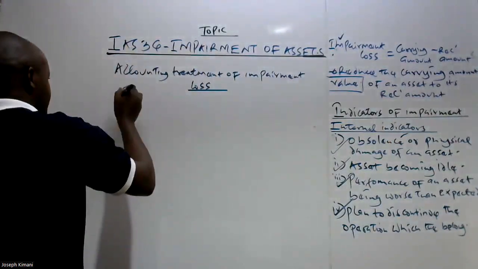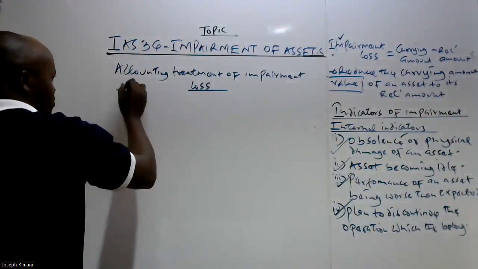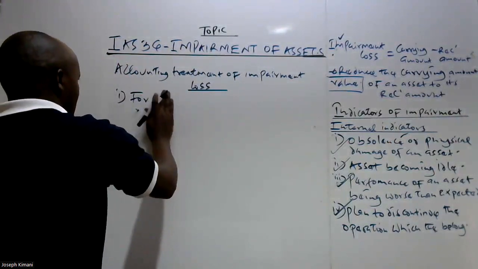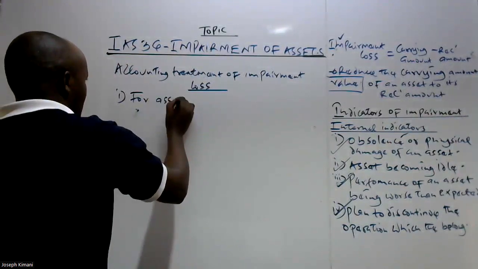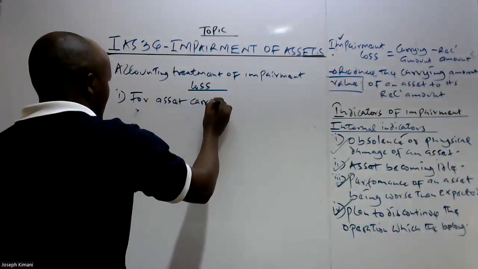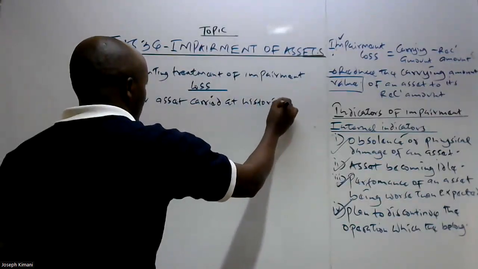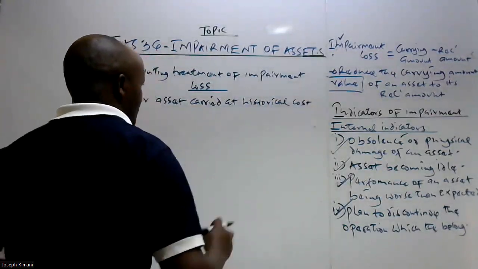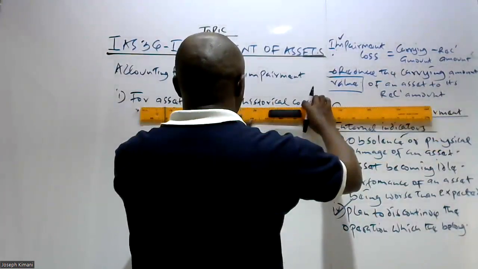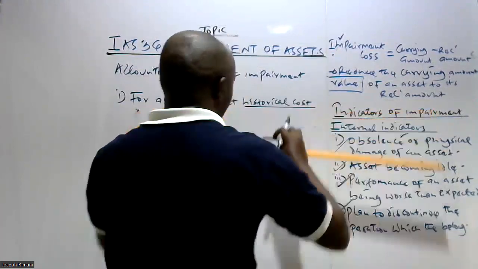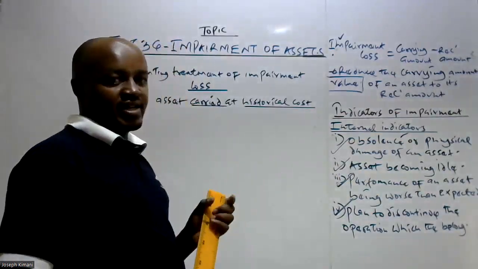Now, one, we can look at how we account for impairment loss for assets carried at historical cost. When we talk about the assets which are carried at historical cost, these are those particular assets which in the company's statement of financial position are recorded at historical cost.